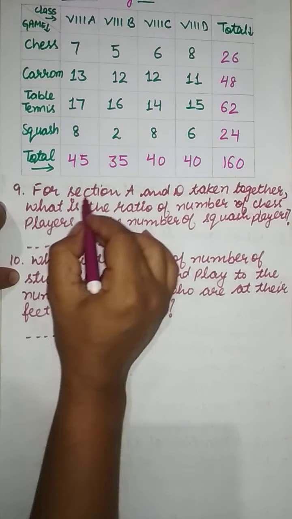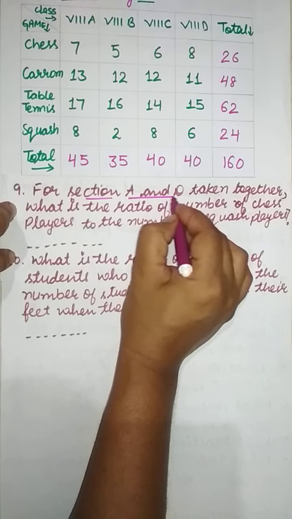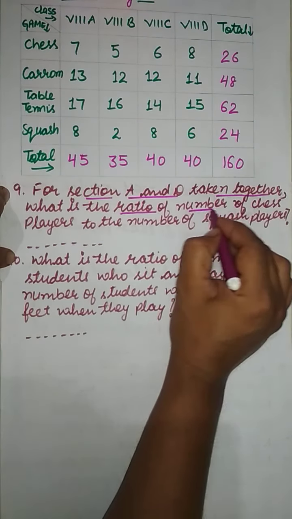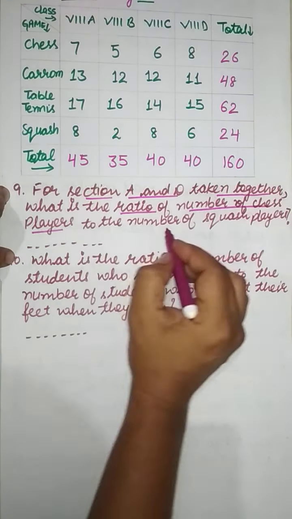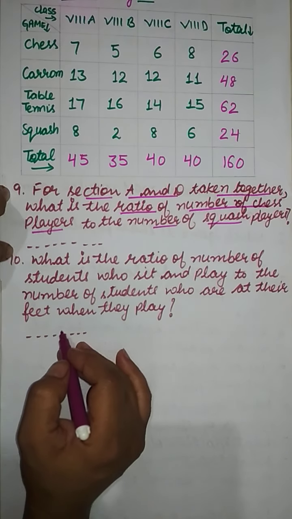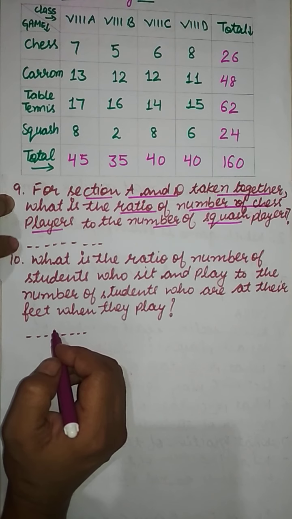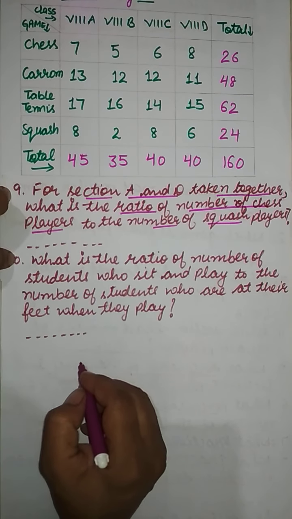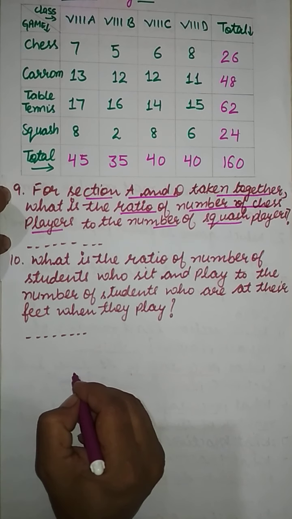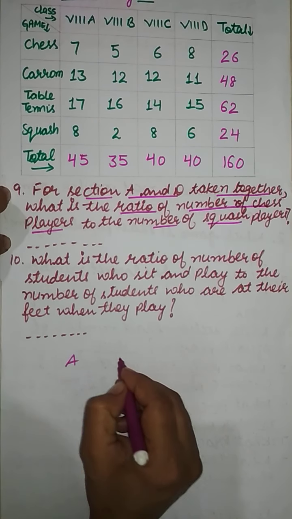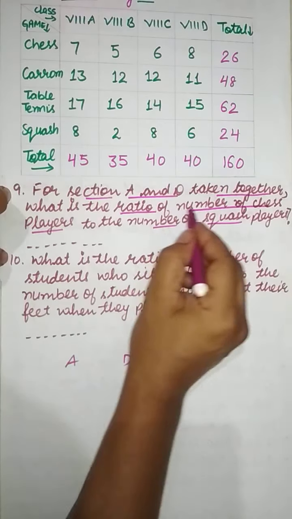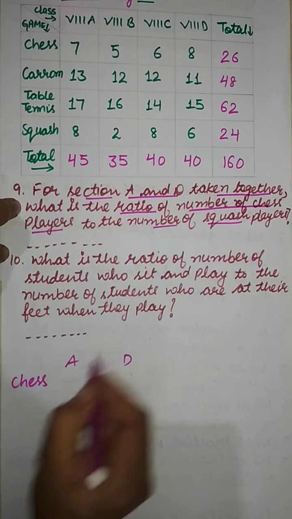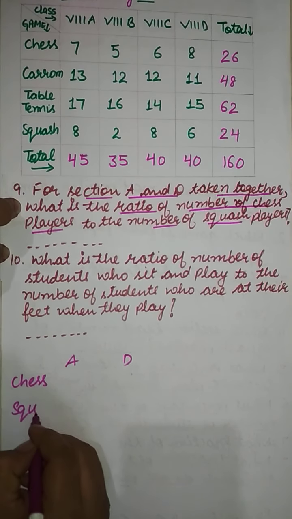Question number 9. For section A and D taken together, what is the ratio of number of chess players to the number of squash players? Now again this question is same as question number 8. Now firstly I will write down here the sections are A and D, and I have the games chess and squash.